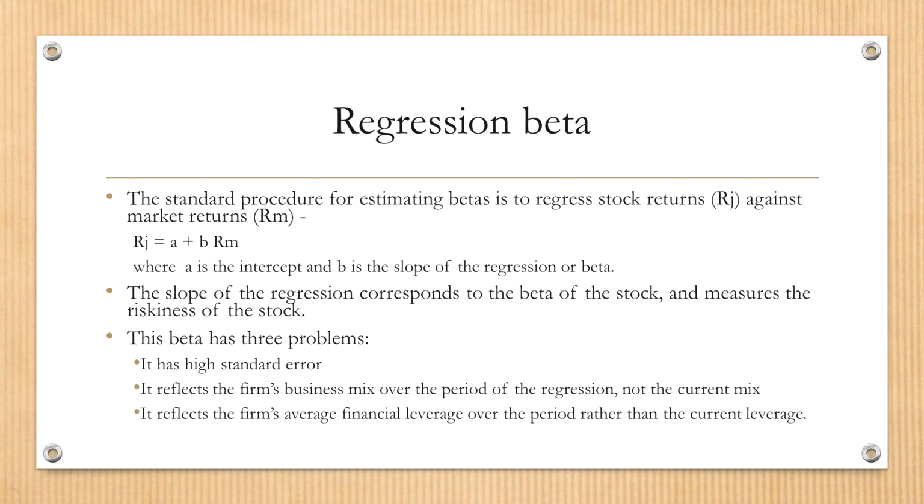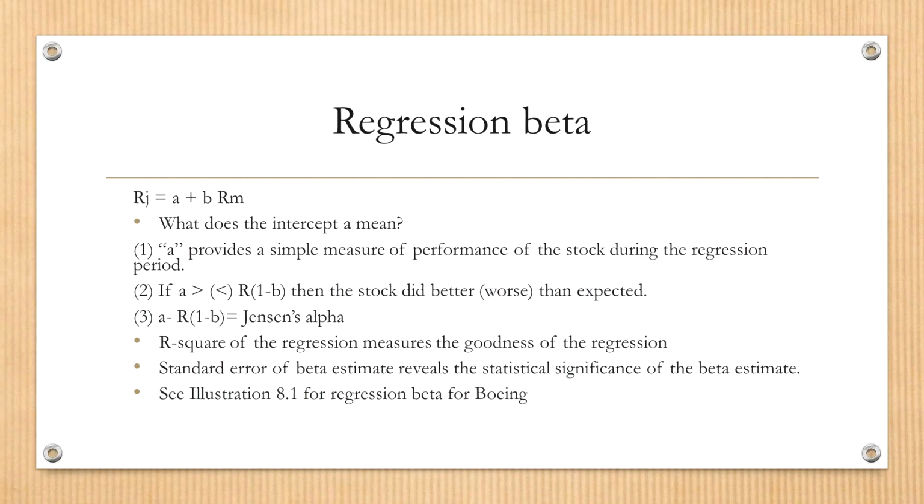So keep in mind, this regression method is based on historical data, which only reflects what happened in the past. So if you believe that what happened in the past will be repeated in the future, then this beta could be a reasonable estimation. But if not, then we need to seek another way to get a better estimation of beta.